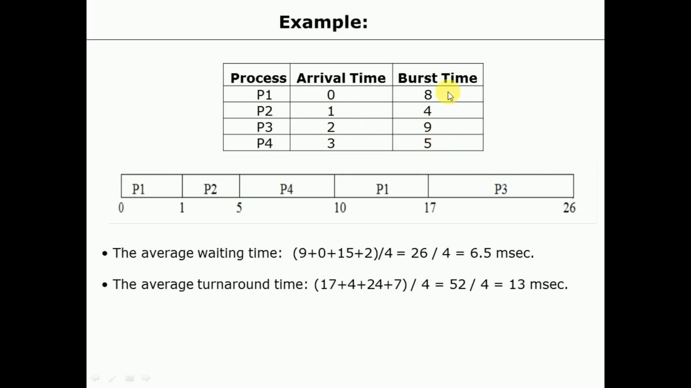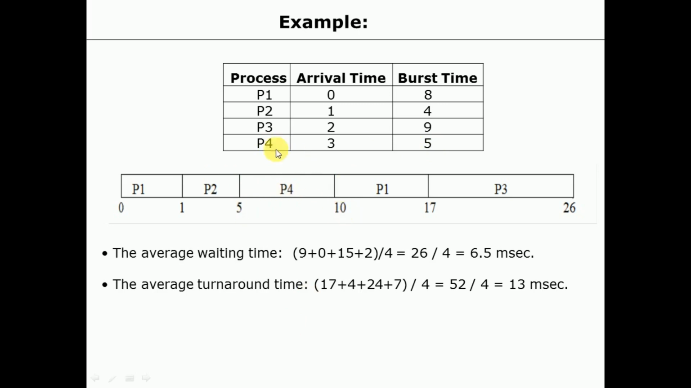Out of 7, 9 and 5, 5 is smallest, so P4 will be scheduled for execution next. After P2, P4 is going to execute. The execution time of P4 is 5, so it will be allowed to execute for 5 milliseconds, from timeline 5 to timeline 10.